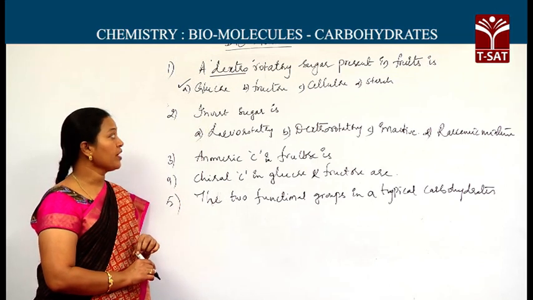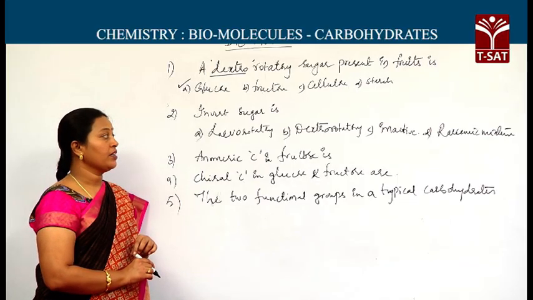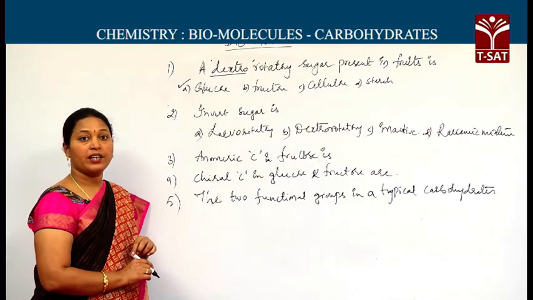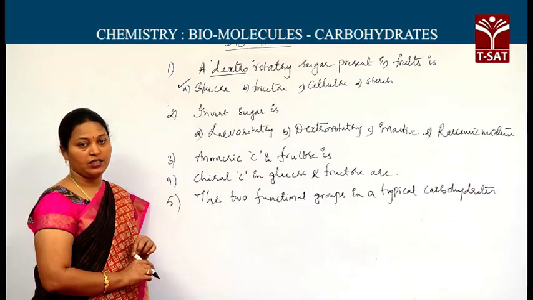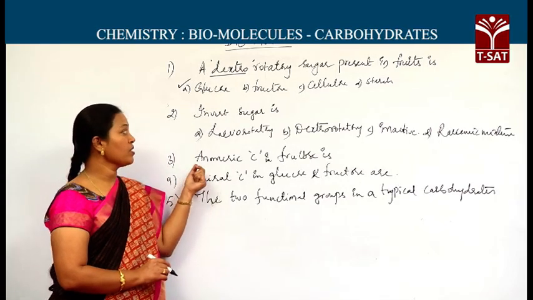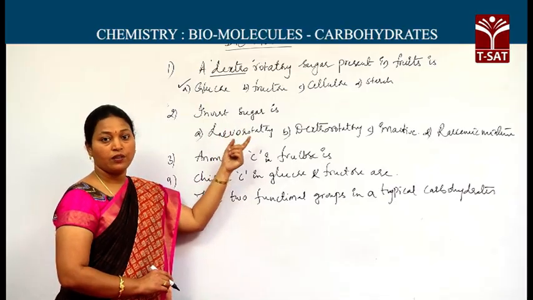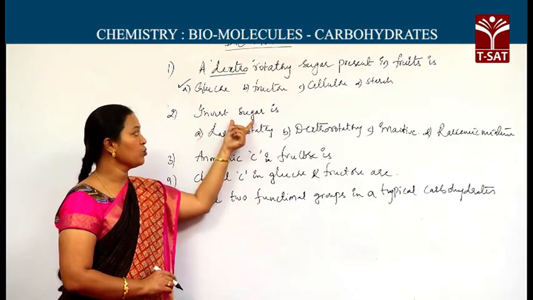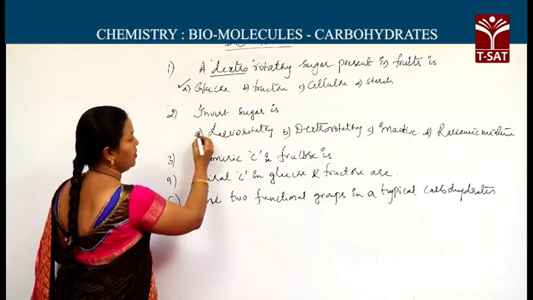Glucose is dextrorotatory, fructose is levorotatory, but the fructose levorotatory value of 92 dominates over the dextrorotatory. Means during the hydrolysis, as it changes its specific rotation from dextro to levo, we can call it invert sugar. Now the invert sugar is levorotatory.